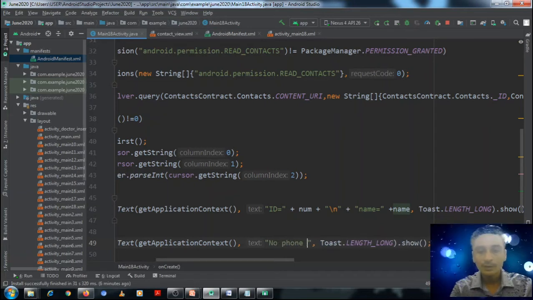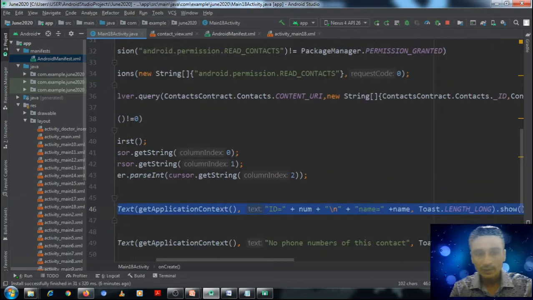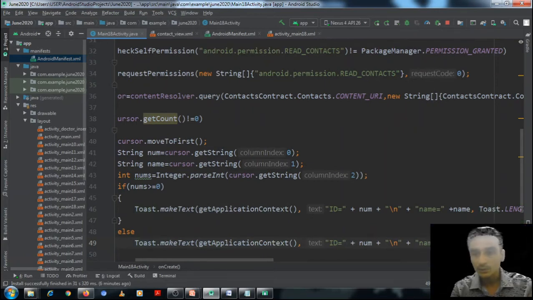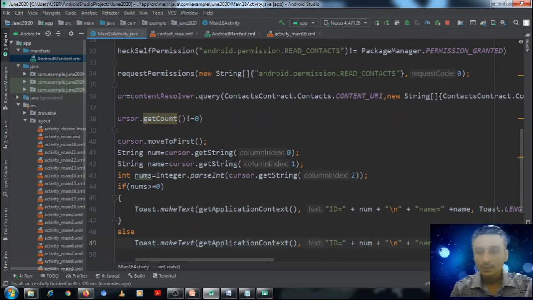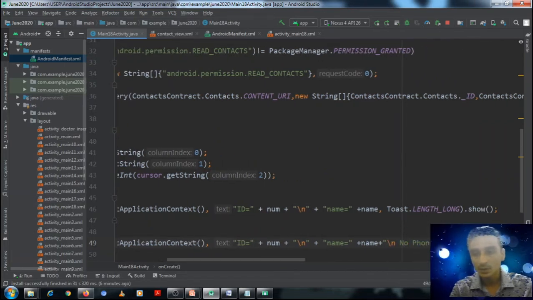But we should show the name. Okay, so let's do one thing. We will write the same statement as it was, but add one line to it, that \n no phone numbers of this contact.